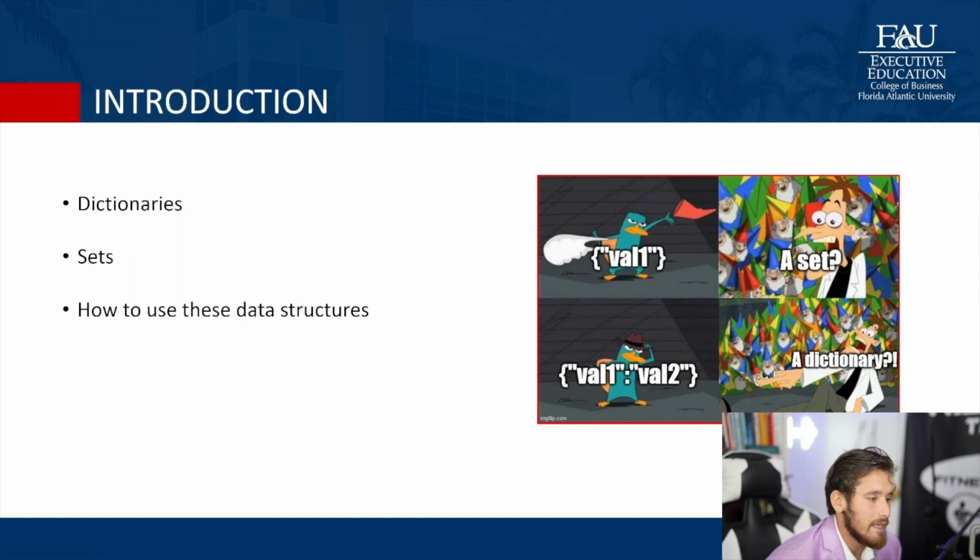And a set is similar to a list at a party. Imagine you invite a bunch of people to a party, and each person is a unique element in that specific set. If you try to add a name that's already on the list, it won't make a difference. If you add Matthew in twice, it won't make a difference. The same thing in Python. When you have sets, you won't be able to add an extra element that's already in the set. If you try to add Matthew in twice, the set won't change because it only has unique values in the actual data structure.